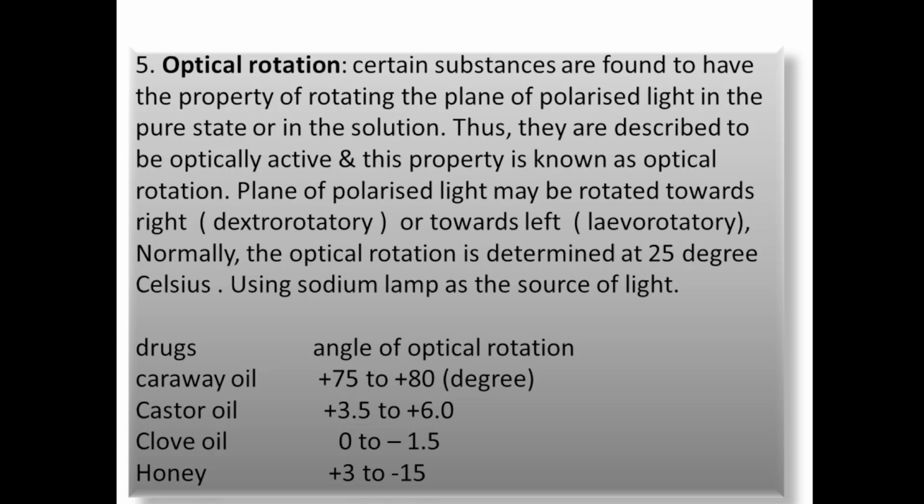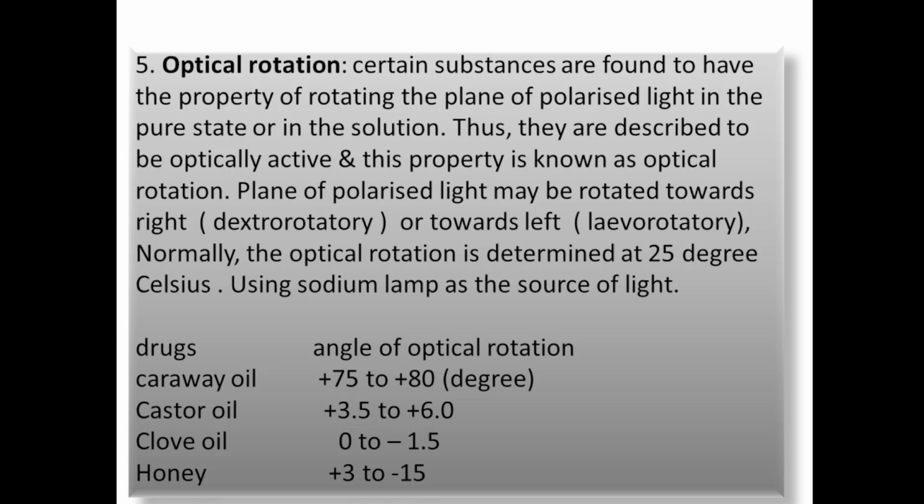Certain substances are found to have the property of rotating the plane of polarized light in a pure state or in solution. Thus, they are described as optically active. Those substances which rotate the plane of polarized light are known as optically active substances, and the property is known as optical rotation.